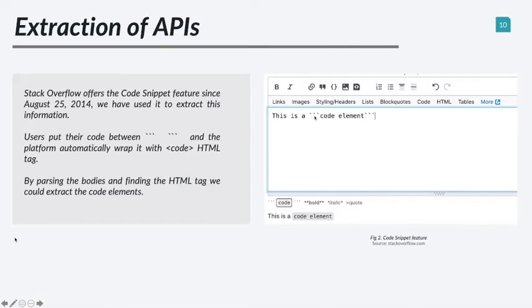The platform automatically generates an HTML tag around the code element, and this tag makes the code element to be highlighted. So all we need to do is to only parse the body of posts and find the HTML tag. Everything between the HTML tags can be considered as the code elements.